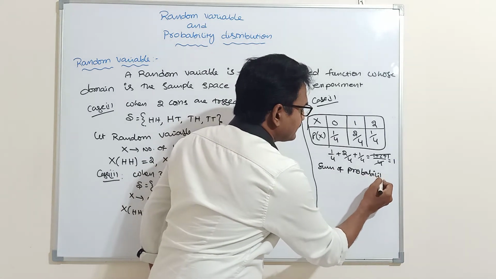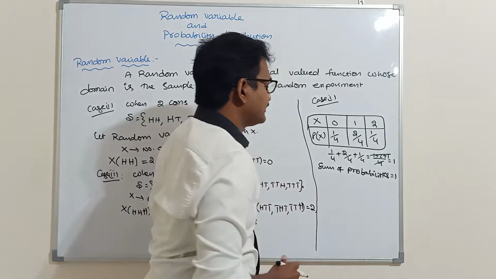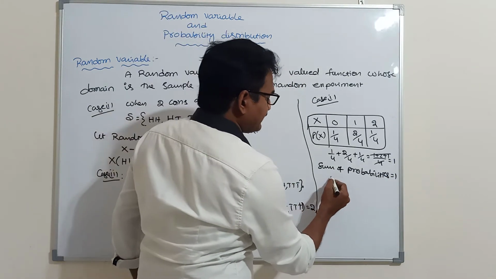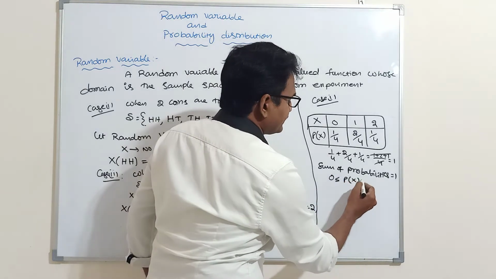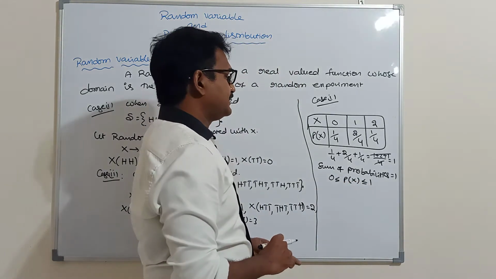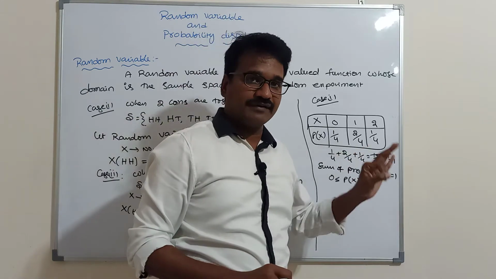Probability value P of x always lies between 0 and 1. A probability distribution value can never be negative.